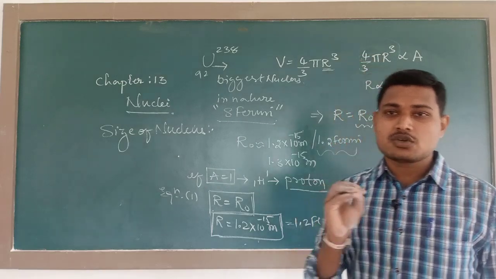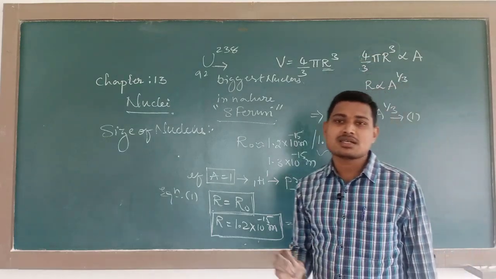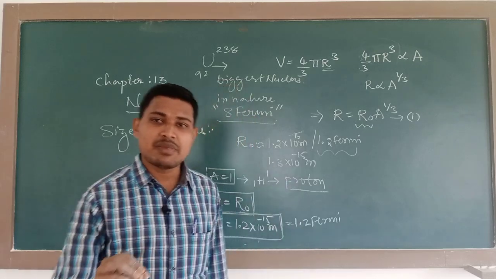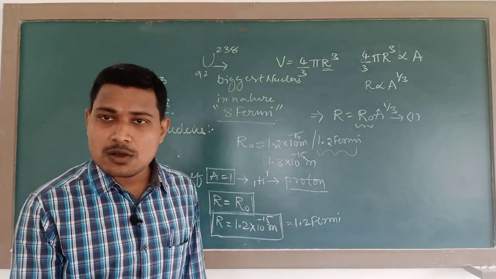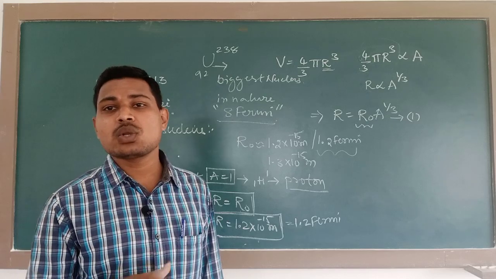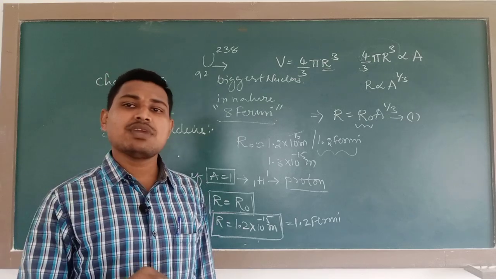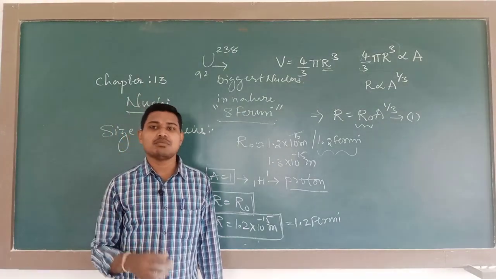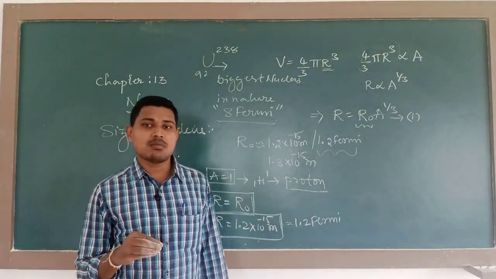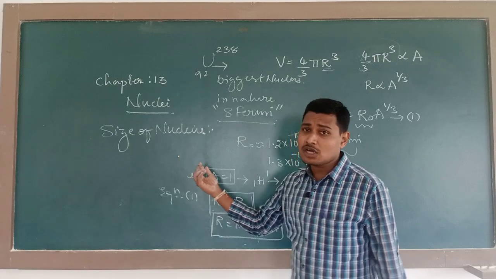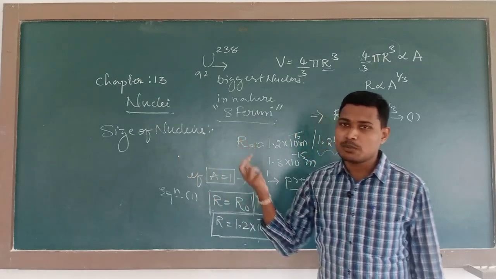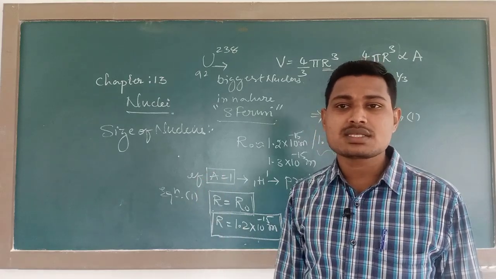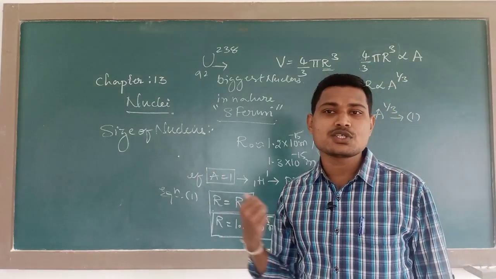Is it clear? Very simple. In today's class I discussed what the nucleus is, what it is made of, the atomic number, the atomic mass number, isotopes, isobars and isotones, and the size of the nucleus. I hope you all have understood this.